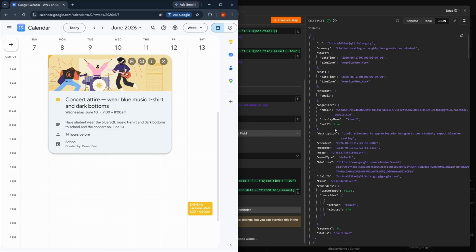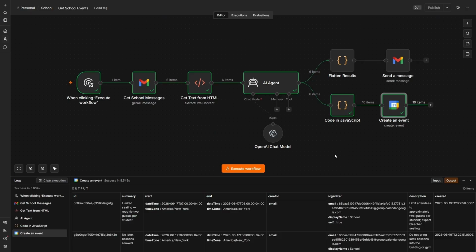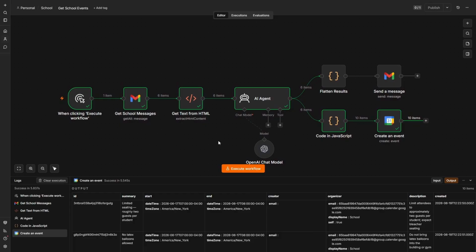Now, one issue I ran into with this is that emails would come in at the beginning or the middle of the week for things that needed to be done later in the week, which wasn't too hard to keep up with when I was just doing that consolidated email that ran once a week on Sundays, and it would just write that information in there and send it to us. Now that we're creating these calendar events, I'm going to run it every day. So it would say like 4 o'clock every day, go ahead and run and find anything that I need to know about. So I'm not going to miss anything.